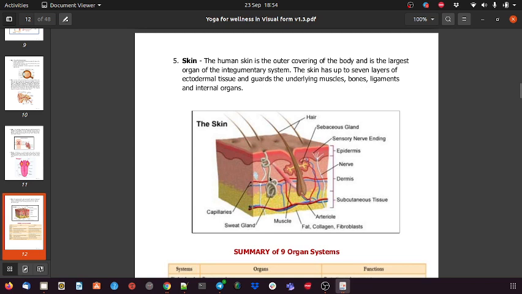There is also a space from where sweat comes. We have sweat glands within the middle layer of the skin, and this is used for homeostasis, to control the body temperature, and also to remove excess waste and toxic substances from our body.